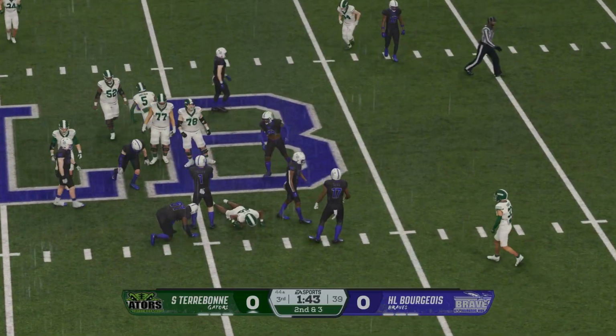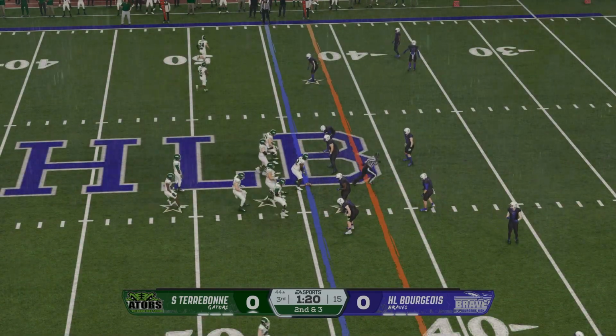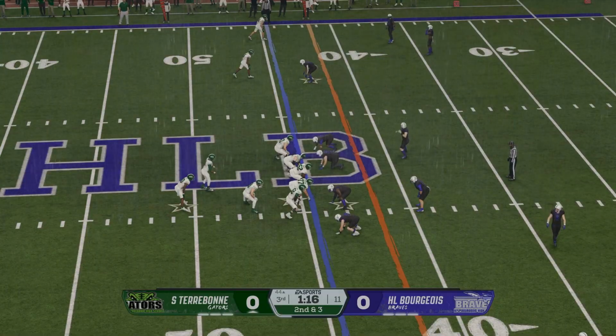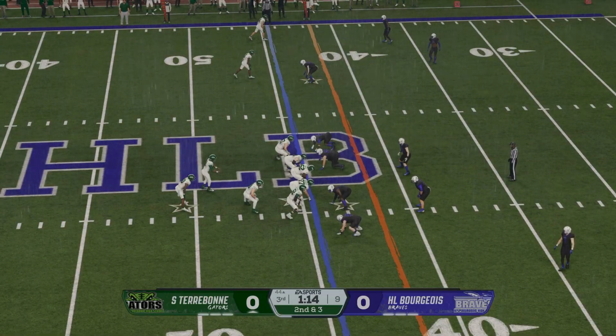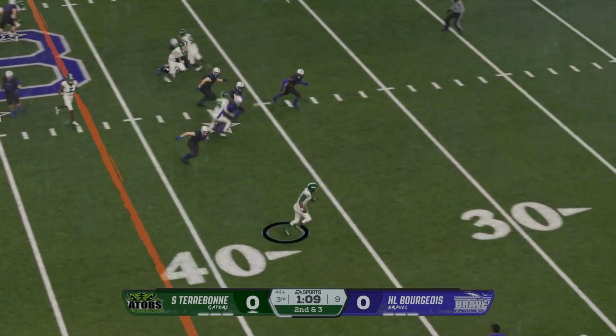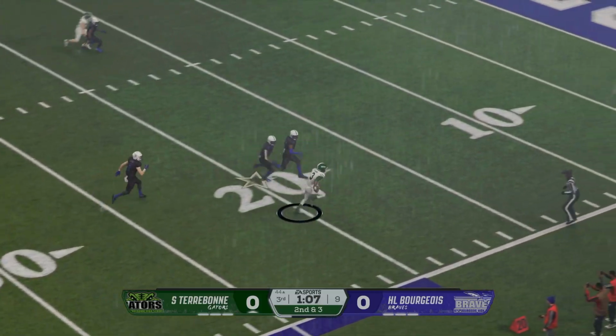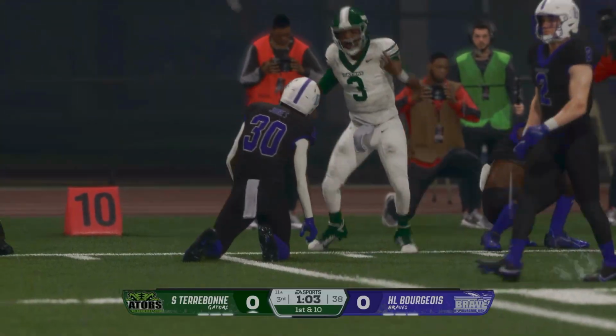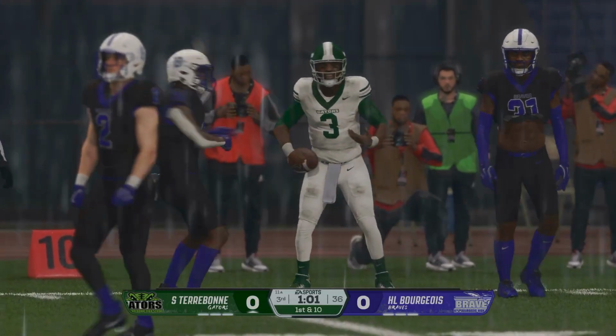A 7-yard pickup. It'll be 2nd and 3. Win with the running game on first down, now back at it. Quarterback on the keeper. On the move at the 30. A huge chunk play as he gets it all the way down to the 11.